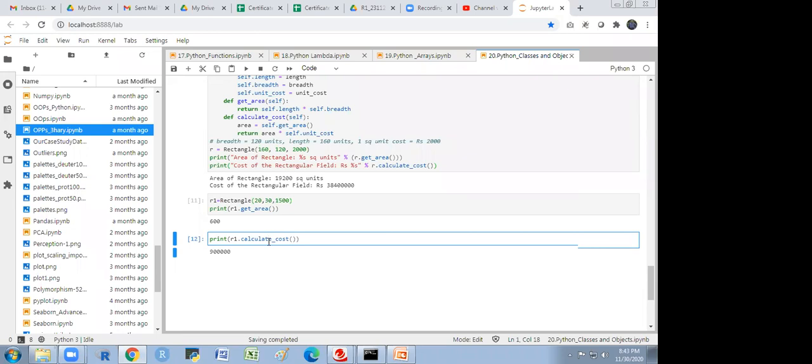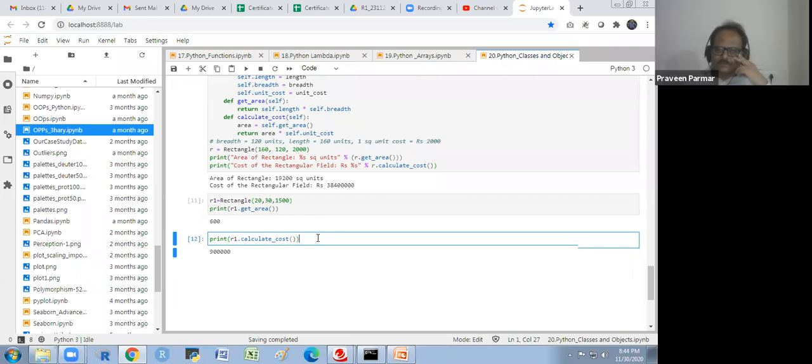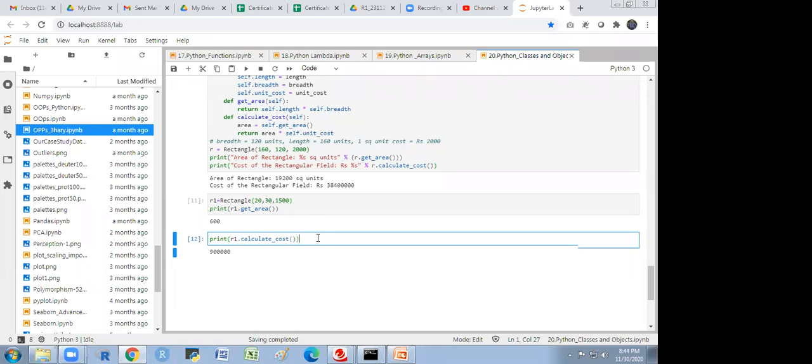Sir, I will just confirm my understanding regarding this class. Without knowing class, we cannot encapsulate the entire program, right? No, we could not. So class helps in encapsulation and also helps in running more than two functions in a single program.